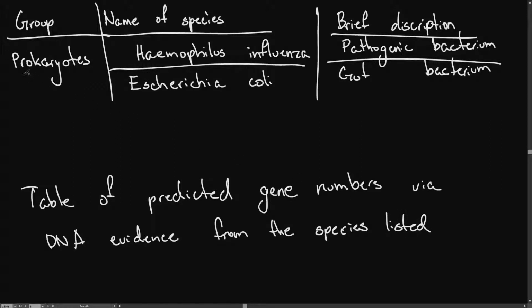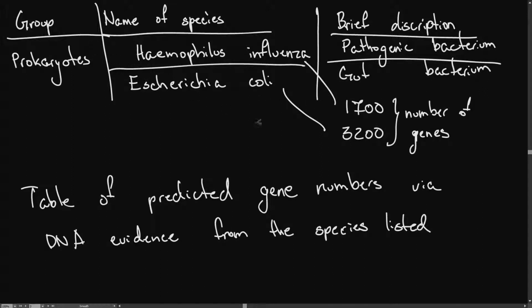The first kingdom that we'll be looking at are prokaryotes, and here it's as a group. The 2 species of prokaryotes are influenza and E. coli, and the brief descriptions are that influenza is a pathogenic bacterium and E. coli is a gut bacterium. As for the numbers, influenza is estimated to have 1,700 genes, while E. coli is estimated to have 3,200 genes.